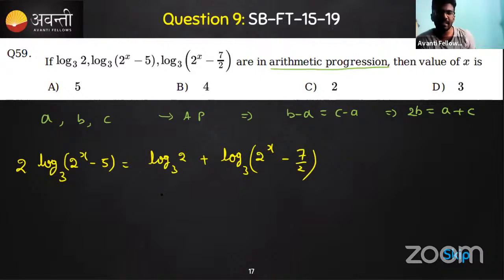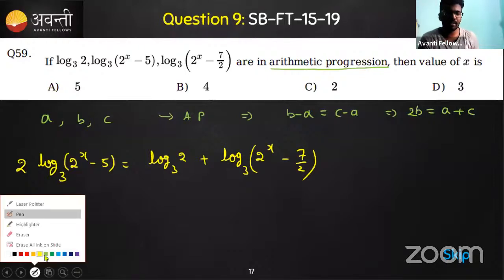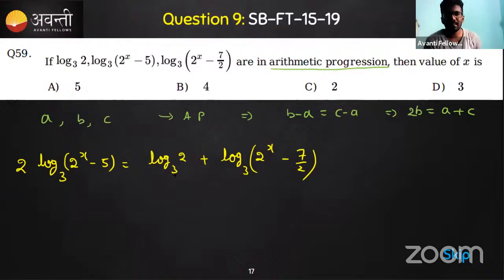Now the rest is where the logarithmic concept should apply. You need to apply the logarithmic properties and other things to simplify, and then you can find the value of x. What can you do to apply the log here? Very simple. Everything is in base 3 only, so that makes our life easy. And there is a 2 here, right?